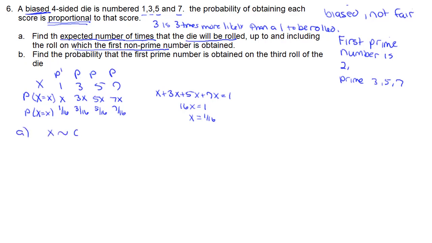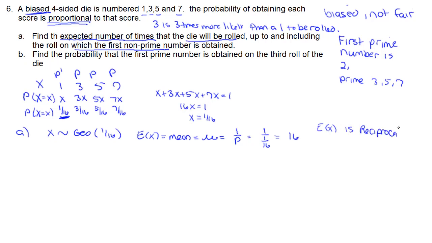Now, it says the first one, so that means this is a geometric distribution, and the probability of it not being prime is 1 over 16. And the expected value, the mean, or mu, is going to be 1 over p, or 1 over 1/16, which is just the reciprocal of 1/16, which is 16. So that's part A. The expected number of times for a non-prime number is going to be 16.